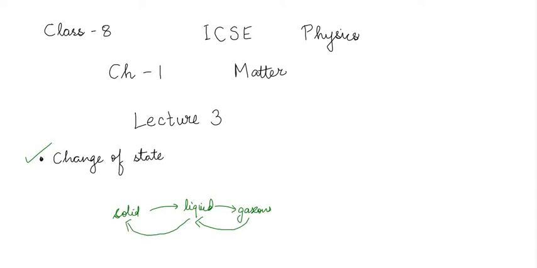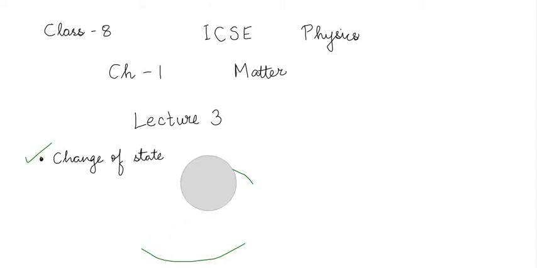That is also possible. And do you know that certain substances can be directly converted from solid state to gaseous state? That means there is no liquid state in the middle. You can directly convert the solid to the gas, and the gaseous state can be directly converted to the solid state in certain substances. So all these things we will cover in this lecture, and we are also going to cover the important definitions which are very frequently asked in your school exams. So let's get started.